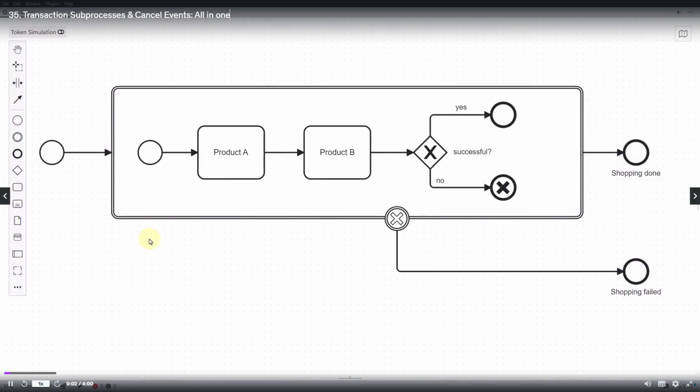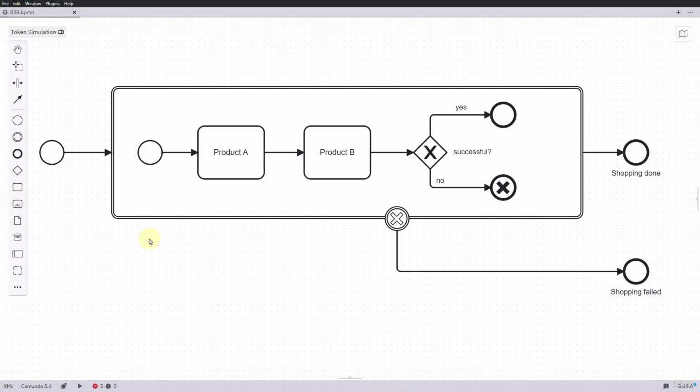Back. In this chapter, we will look directly at two new things. Firstly, a special type of subprocess, the transaction subprocess, and, with a cancel event, another event. I actually wanted to pack this into two lessons, but I realized that one cannot be explained without the other. But first, let's take a look at the transaction subprocess.